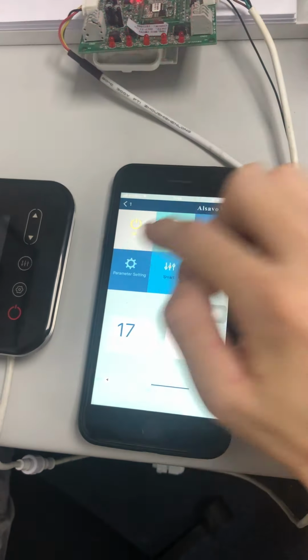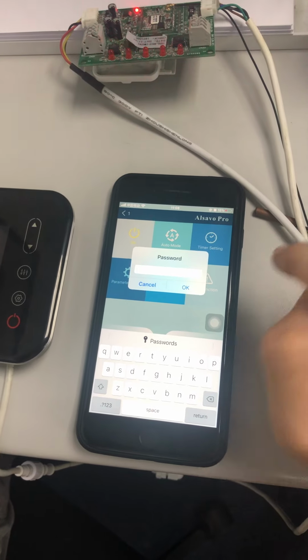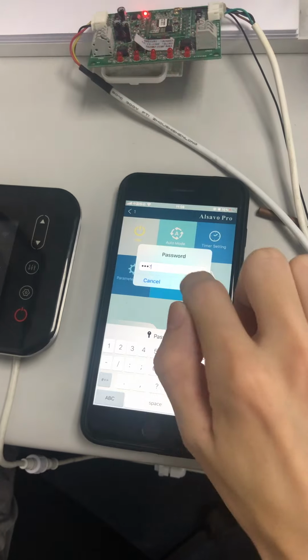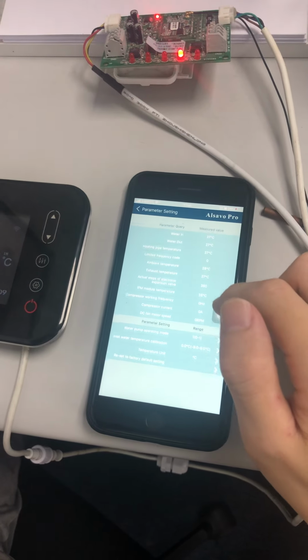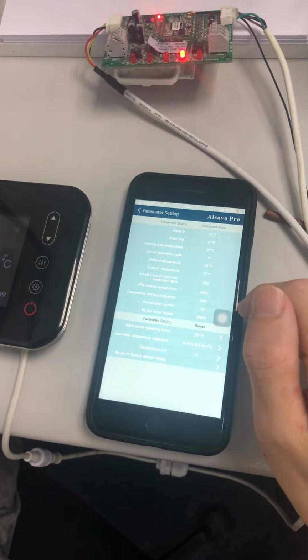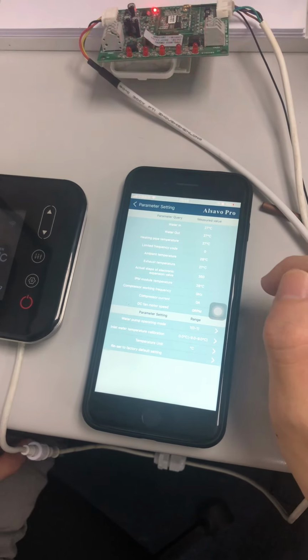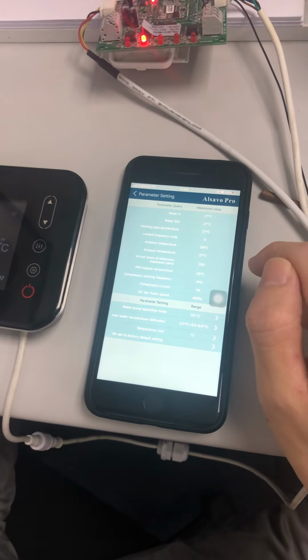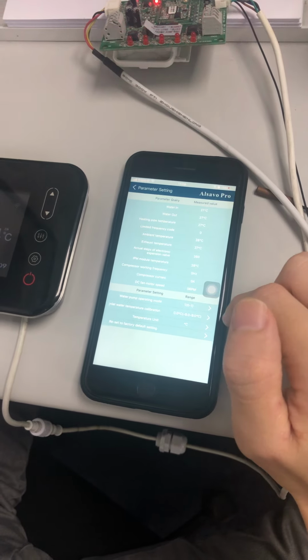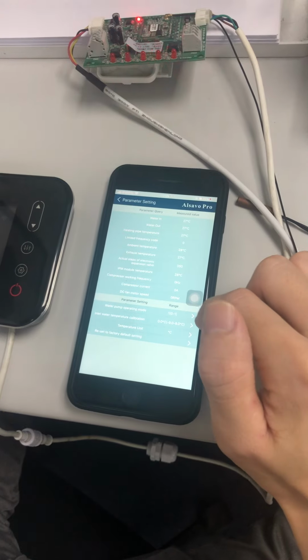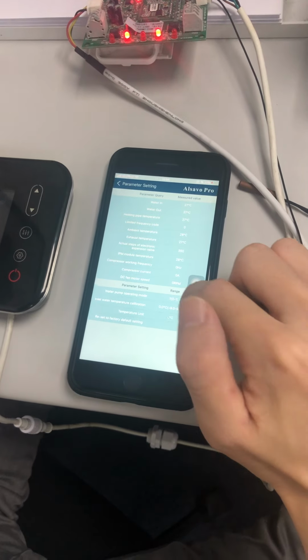The fourth one is the parameter setting, and the password is 0757. Then we can see all the parameters like water in, water out, and the ambient temperatures. And on the bottom we can find the water pump operation mode.